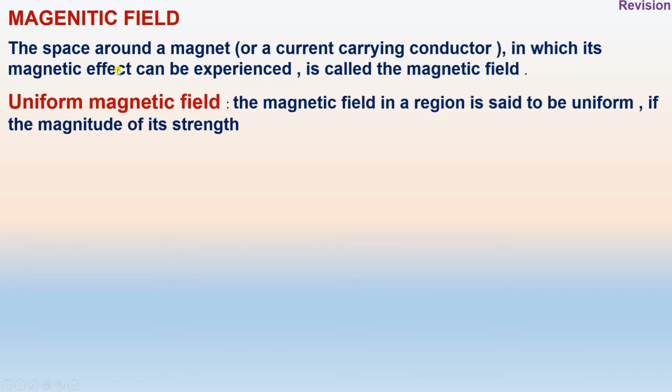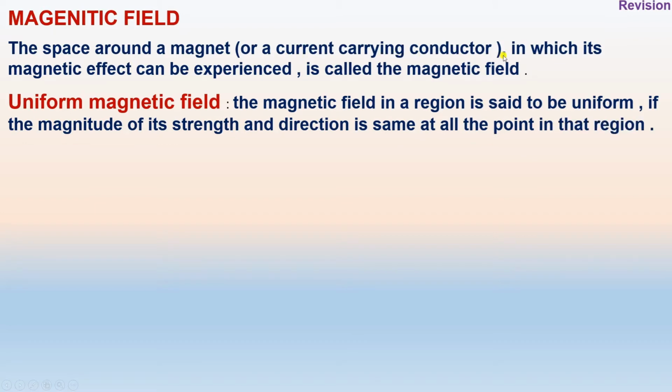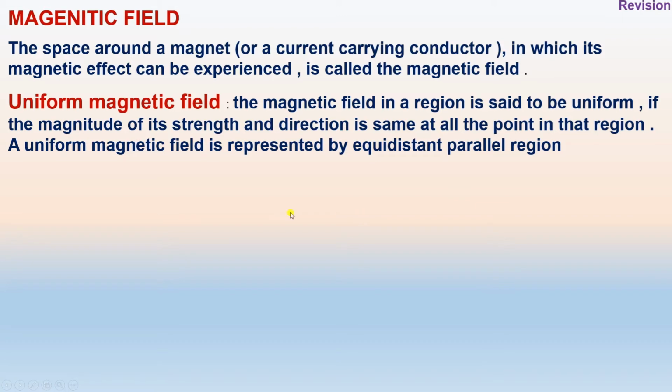What is magnetic field? The space around a magnet or current carrying conductor in which its magnetic effect can be experienced, that is called the magnetic field. And what is uniform magnetic field? The magnetic field in a region is said to be uniform if the magnitude of its strength and direction is the same at all the points in that region. And uniform magnetic field is represented by equidistant parallel lines.